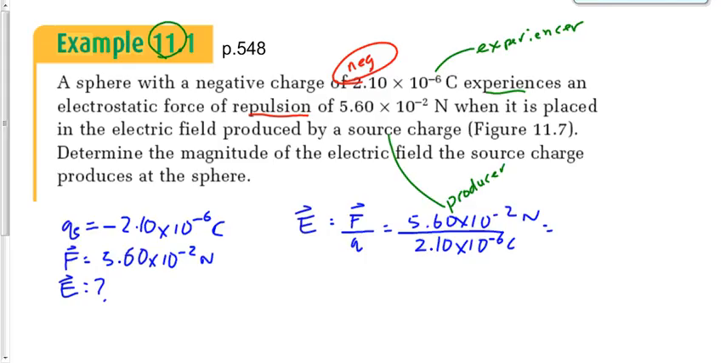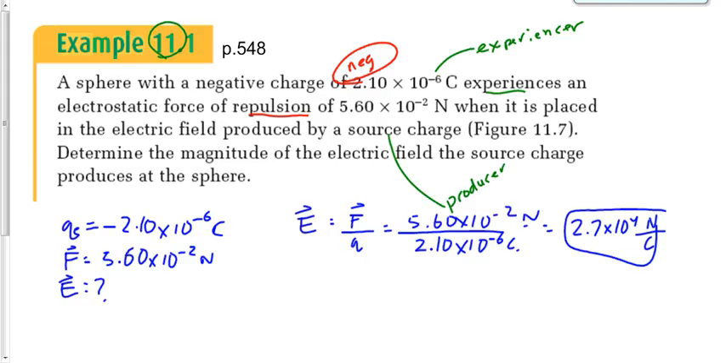Do the math there. Do the math there, and we get 2.7 times 10 to the 4. That would be, look at the units, newtons per coulomb. Is that okay? If we knew something about the producer, we'd get the same answer.